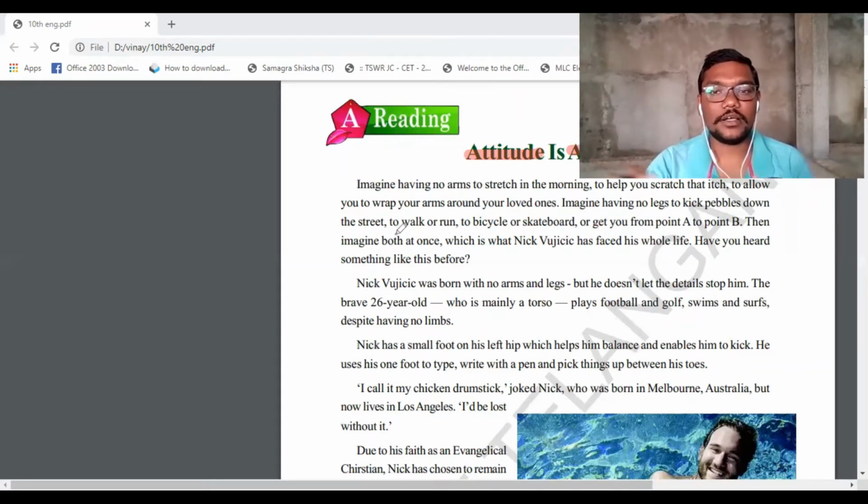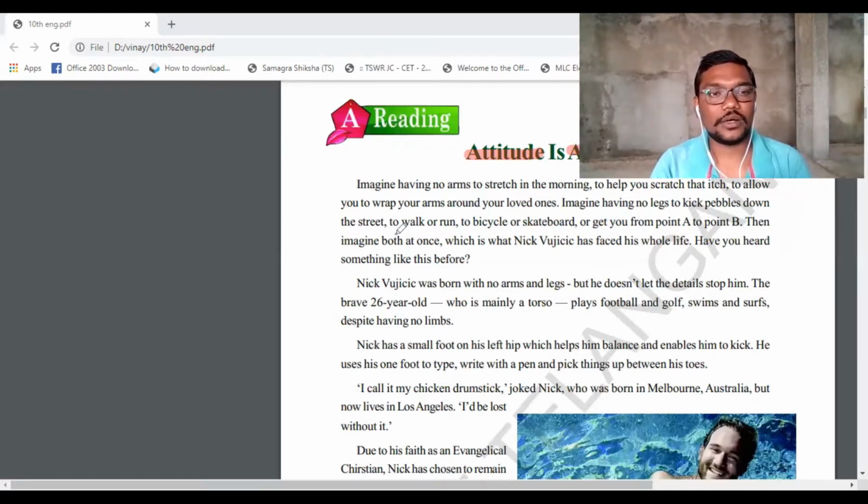So here, what is happening is, when we are kids, while we are walking, we simply won't walk. Why? Because we are more than the monkeys, isn't it? So what we are going to do is simply kick the pebble. Pebble means nothing but a stone. We are going to kick it on the road while we are walking in the street. Understood? So suppose you do not have any leg, how are you going to kick the pebble?